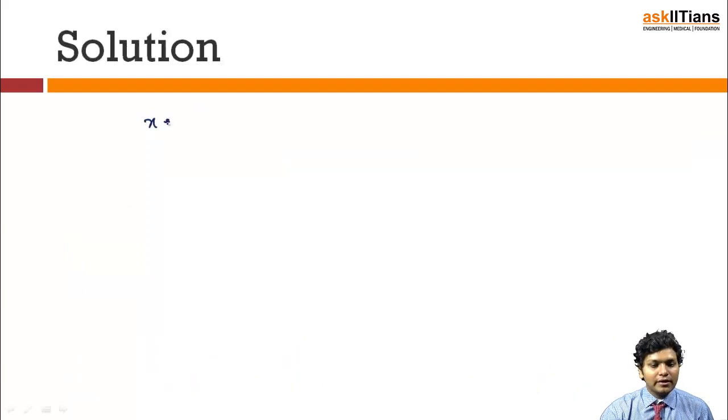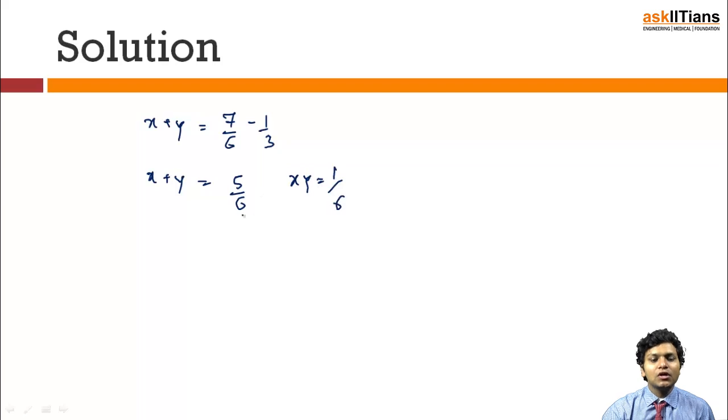So x plus y is equal to 7/6 minus 1/3, right? You can find the value of x plus y. This will be 5/6, and xy is equal to 1/6. If you try to form the quadratic equation and solve it, you will end up with the values 1/3 and 1/2.